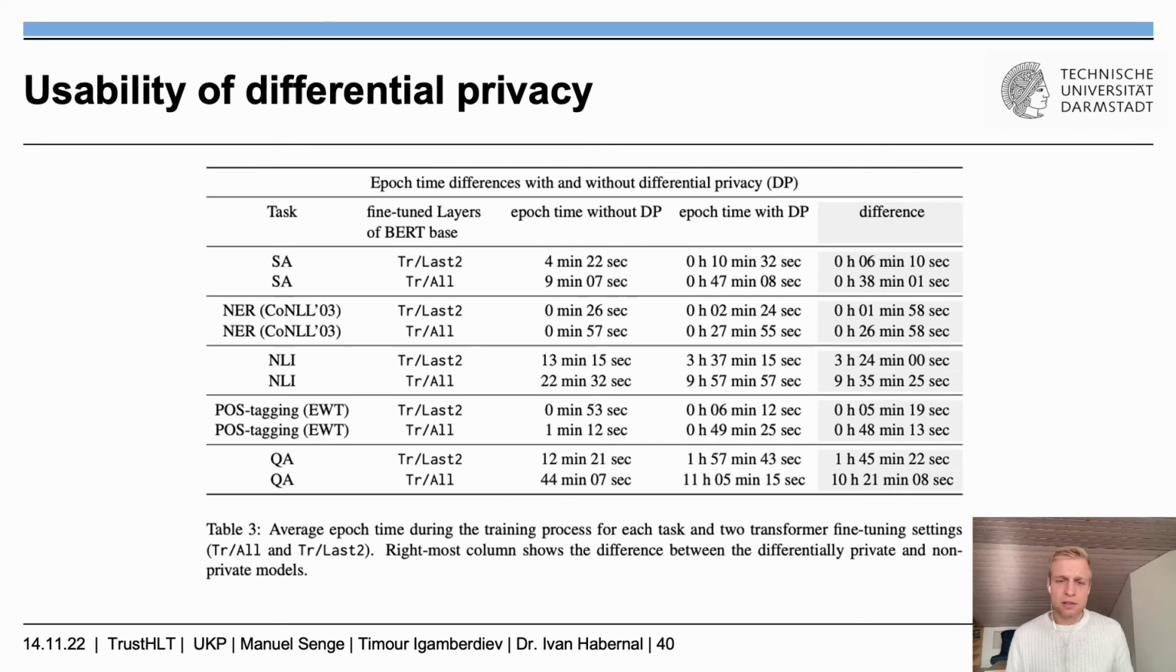And talking about the training times, we have a table here that shows on the one side the epoch time without differential privacy, and on the other side the epoch time with differential privacy. And here the difference is displayed. We can see that we always have an increase in the epoch time when using differential privacy, and especially NLI and question answering have a huge difference. The reason for that could be that those are very large datasets.